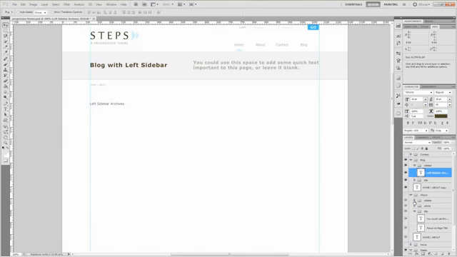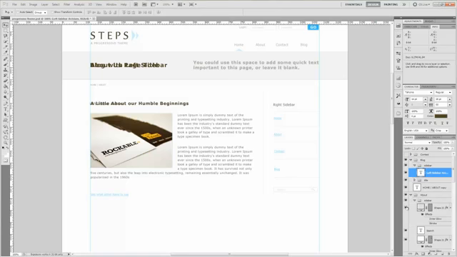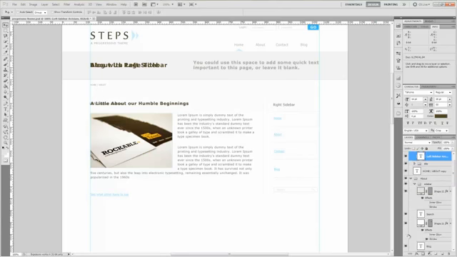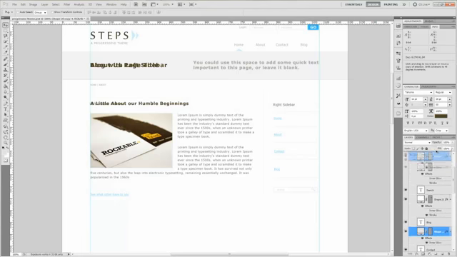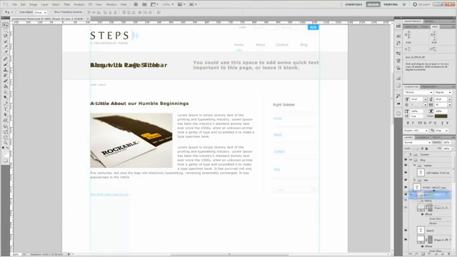Now let's go ahead and open this up, and let's go ahead and grab one of our separators here. There's one. Alright. Hold down Alt, click, and drag, and put it inside of the sidebar here.